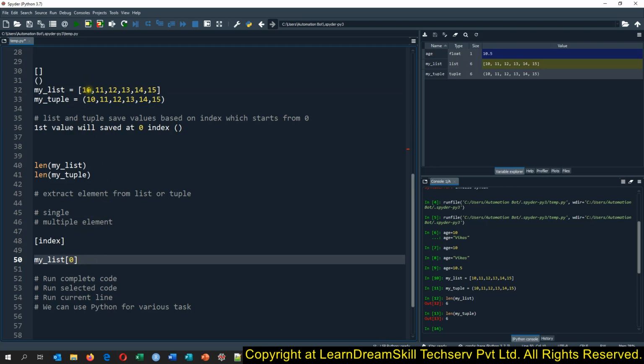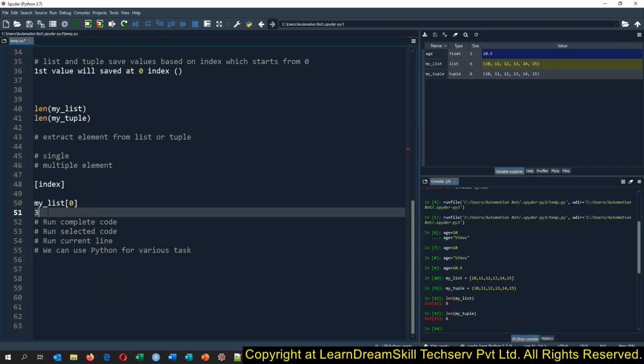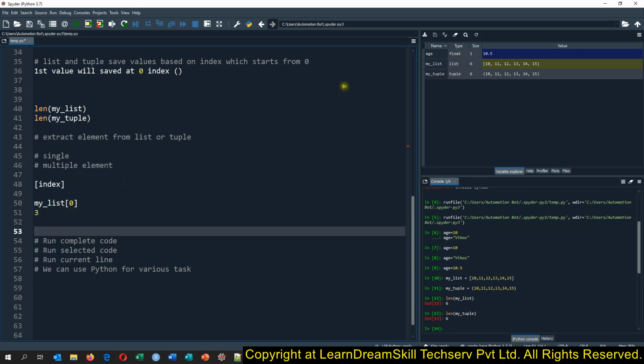We cannot give the 10, because if we are already aware that we need to extract the 10, we are aware of the value, so why would we need to extract it? This list will be holding various values, and based on the index we fetch these values. Now if you are thinking why we give 0 and 1, and how we will come to know what value is saved at, suppose, the third index, because we are not able to see that list. It is scrolled up, so we are not able to tell that.